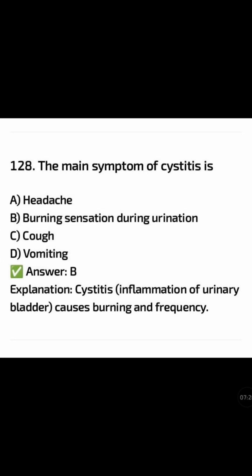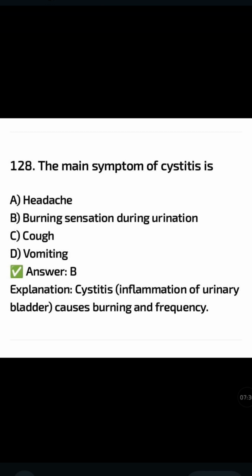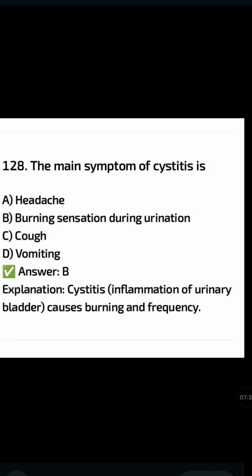The main symptom of cystitis is: headache, burning sensation during urination, cough, vomiting. The correct answer is option B, burning sensation during urination. Cystitis, inflammation of the urinary bladder, causes burning and frequency.